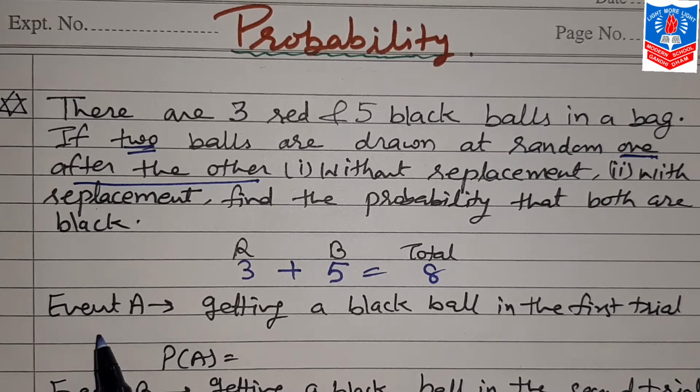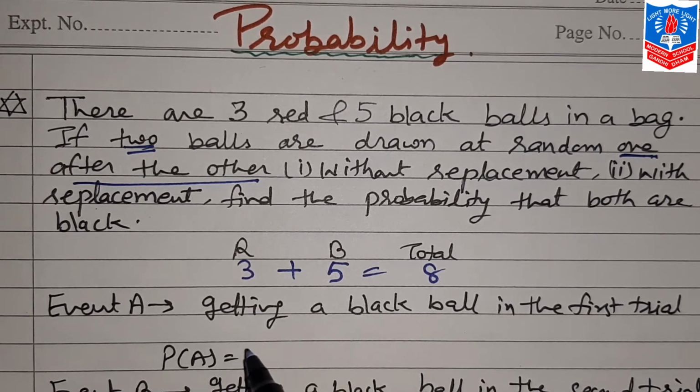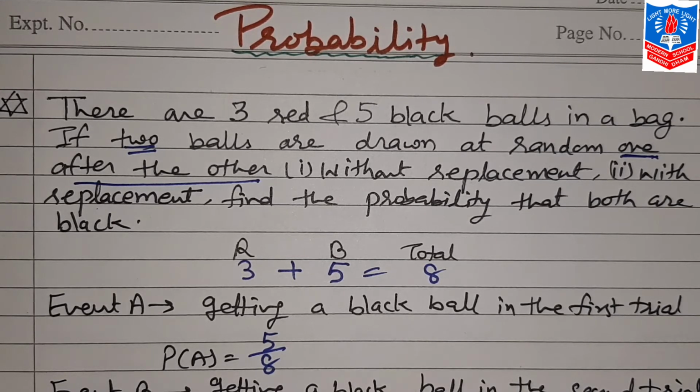Now here we assume event A, that is getting a black ball in the first trial. So probability of A will be 5 by 8, because total balls are 8, so n will be 8, and black balls, because a black ball is drawn, are 5 in total. From that 1 ball is drawn, the first ball, so that will be 5 by 8.